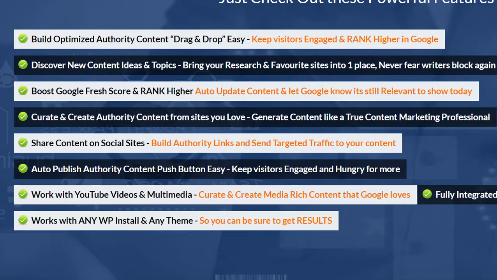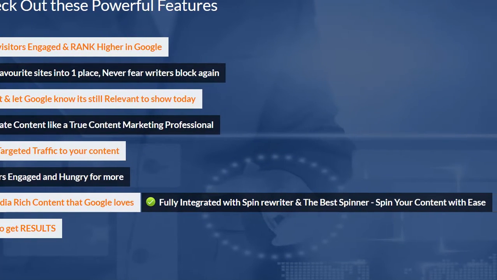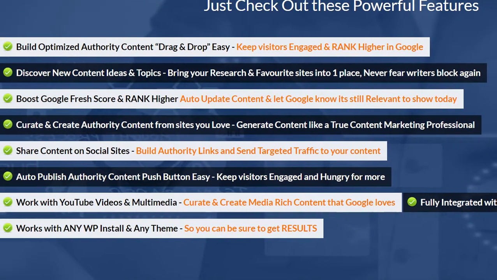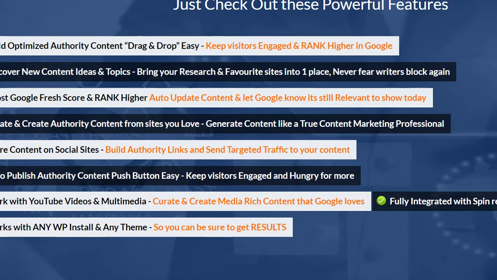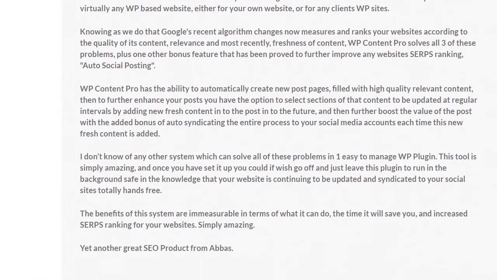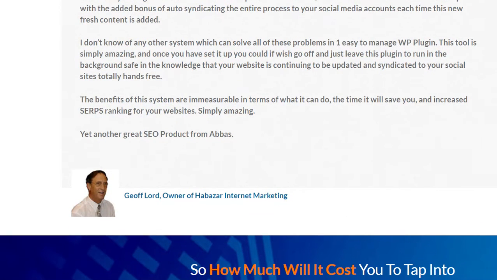It's an easy to use WordPress plugin that brings all of your research, your favorite sites, topics and niches into a single area so that you're always and instantly in a position to curate and create relevant content like a true marketing pro. So let's take a closer look at WP Curation Pro in action.